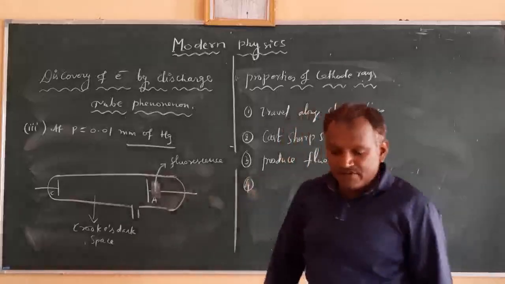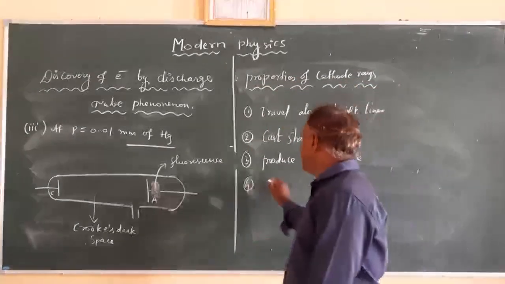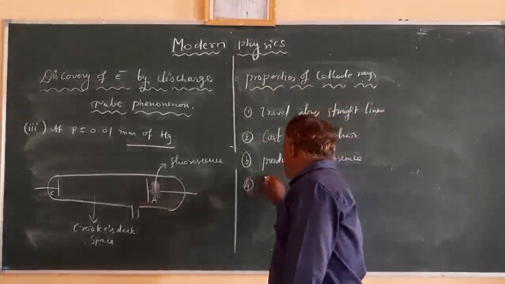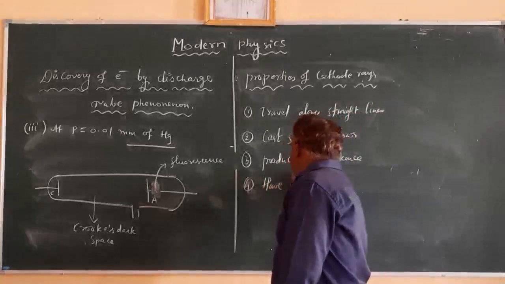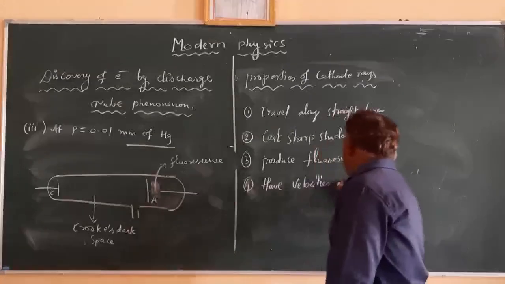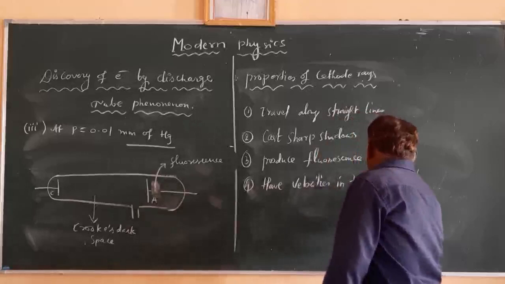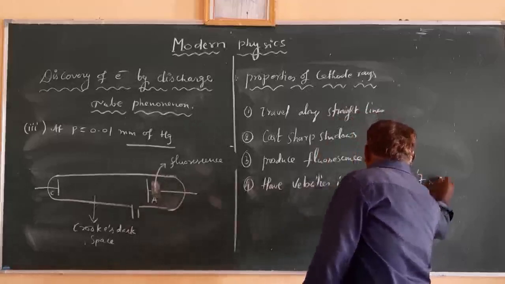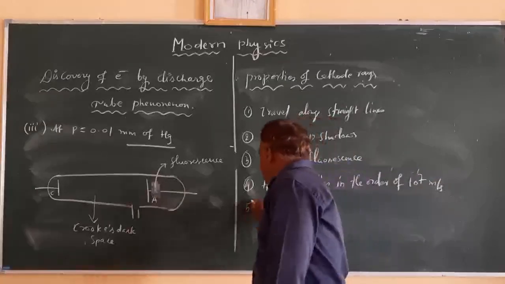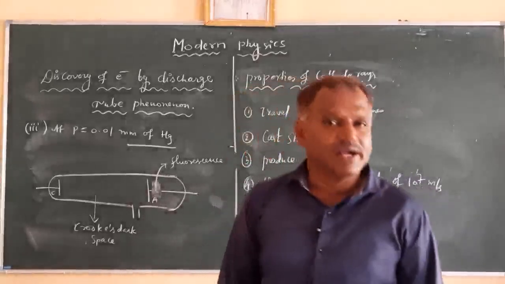And they can travel with velocities in the order of 10 power 7 meters per second, and they can be deflected in both electric and magnetic fields.